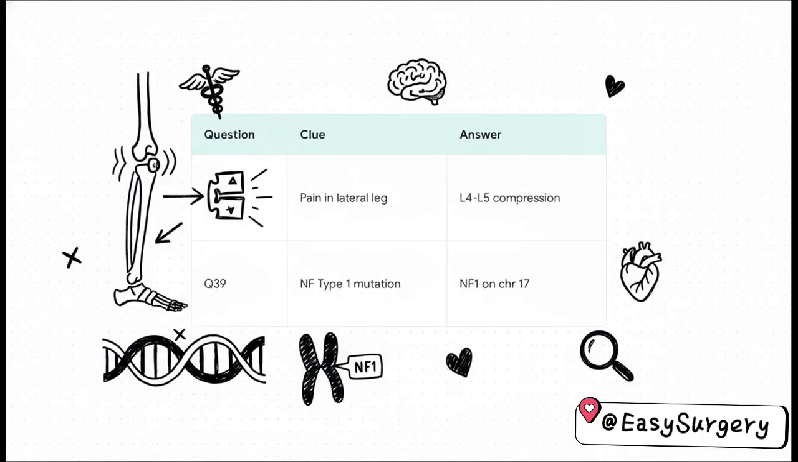Let's see how this builds as we move to question 38. Pain radiating down to the lateral leg and the dorsum of the foot is most consistent with compression of the L4-L5 disc. And sequencing perfectly into question 39, neurofibromatosis type 1 is caused by mutation of what? The NF1 gene, located on chromosome 17.